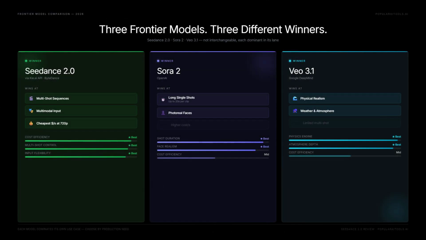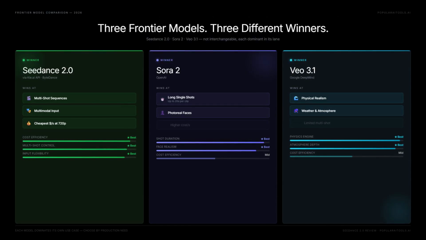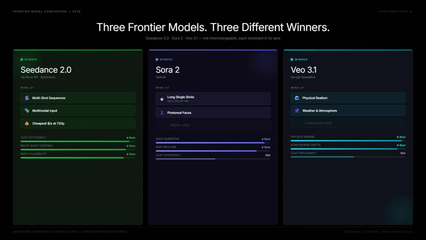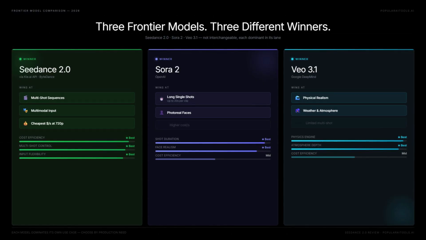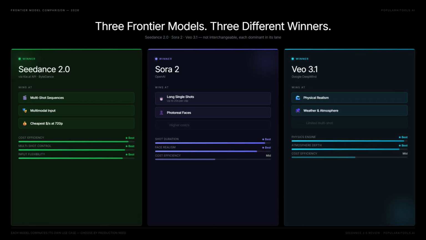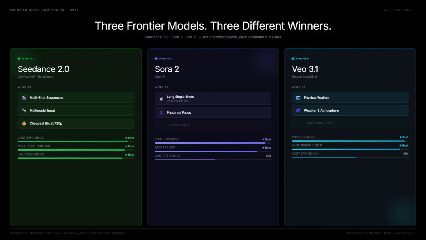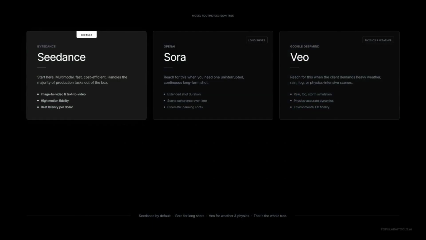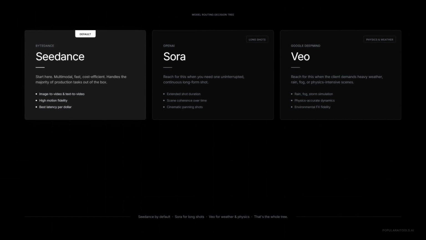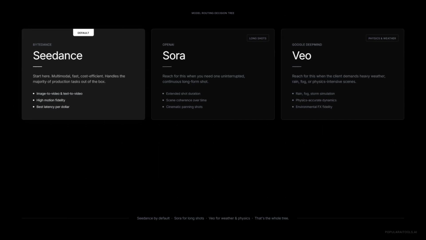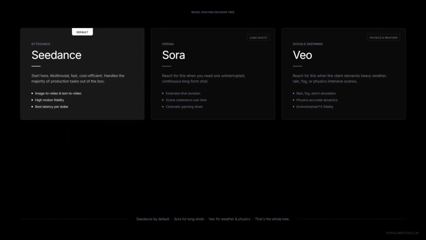3 frontier models, not interchangeable. Seedance wins on multi-shot, multimodal input and cost per second at 720p. Sora 2 wins on long single shots, up to 20 seconds, and photoreal faces. Veo 3.1 wins on physical realism and atmosphere. Simple routing. Seedance is the default. Reach for Sora when you need one long continuous shot. Reach for Veo when the client wants heavy weather, rain, fog, physics-heavy scenes. That's the whole decision tree.